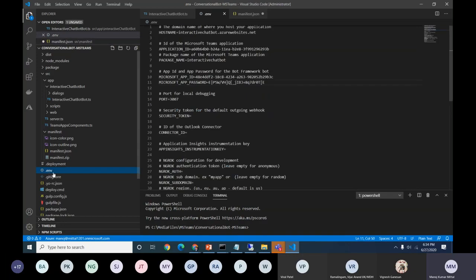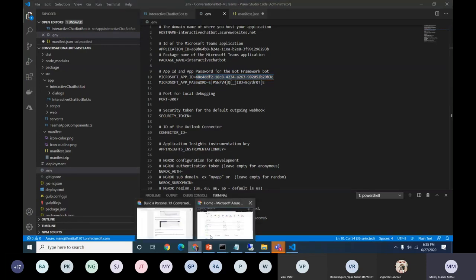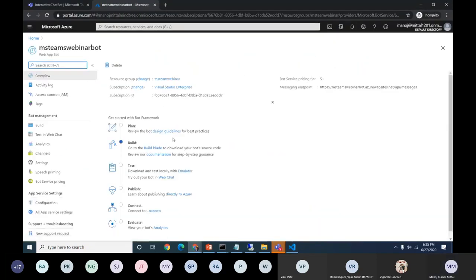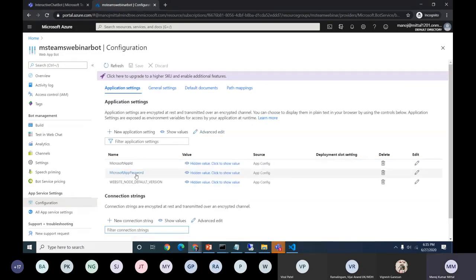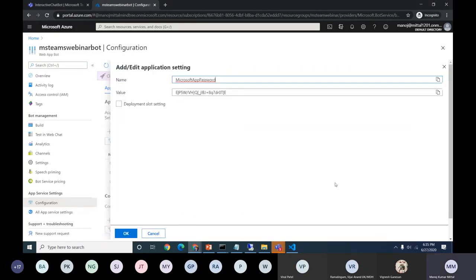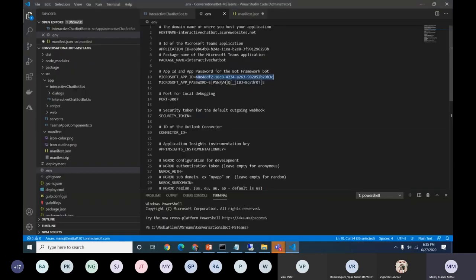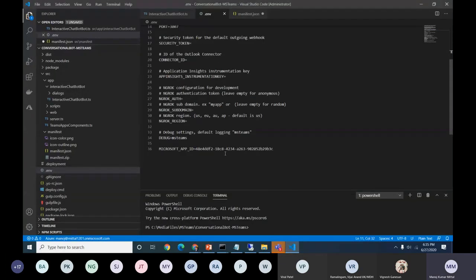And apart from that, what other configurations do we need to do? We need to go to the .env file. Here we can define the app ID as well as the app secret. This password, if you go again to the bot section, in the configuration, this is the app password. This is the main password. We can get it from here and just put it in this section, and that's it.